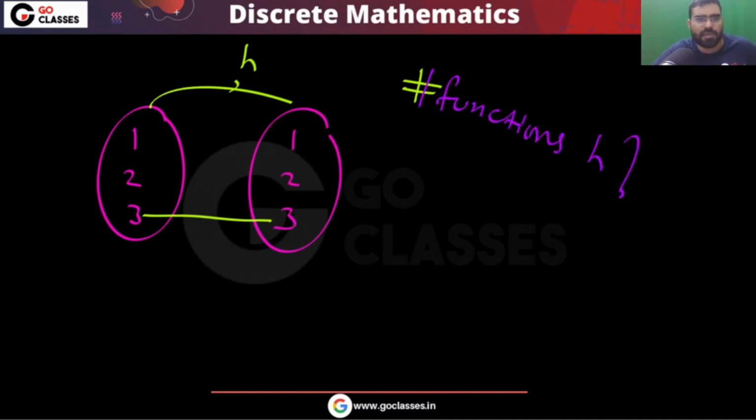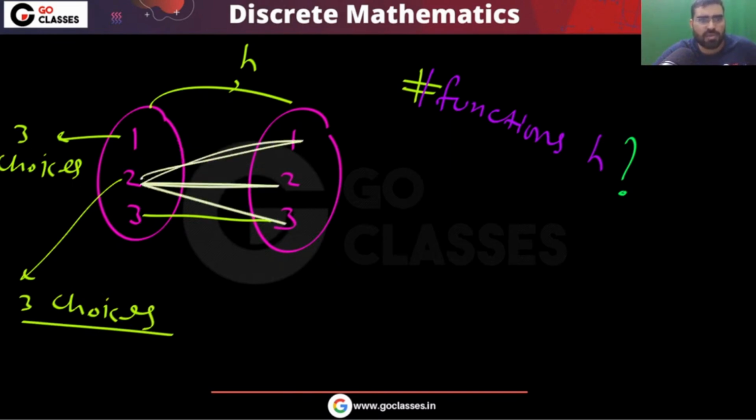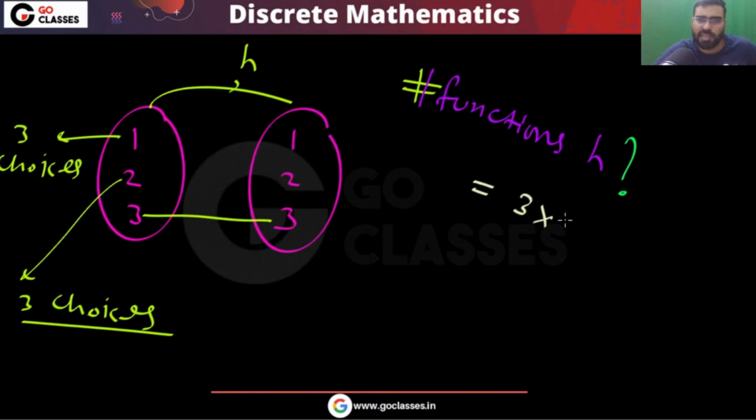So that will be very simple. This is fixed. This is fixed. 3 will map to 3. But you can notice this has 3 choices. This can map to anyone. And this has 3 choices. So this 1 can map to anyone. This has 3 choices. This 2 has 3 choices. So that is the reason the answer will be 3 into 3, that is 9.